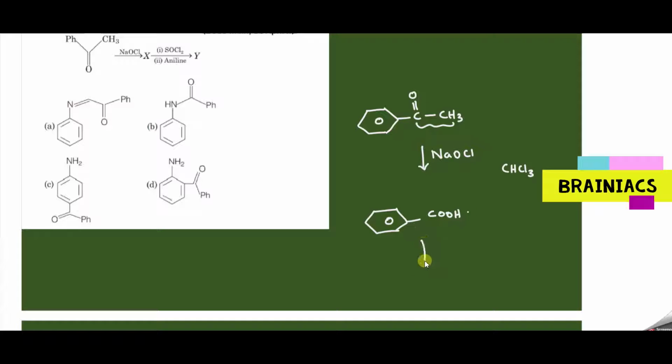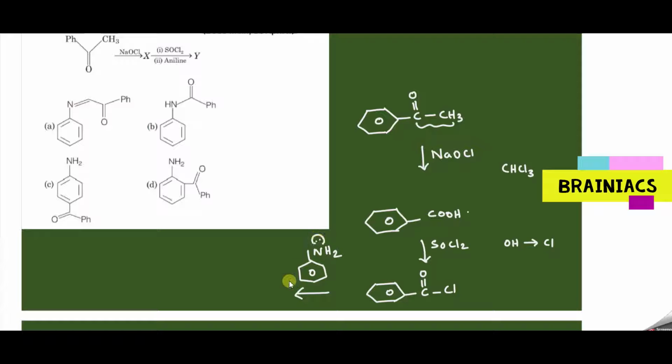Okay. Then in the next step, what is happening? It is further treated with SOCl2. We know the role of SOCl2 is to replace OH with what? Chlorine. So the product formed here should be what actually? C double bond O Cl. And this is further treated with which one? Aniline. Aniline is C6H5NH2.